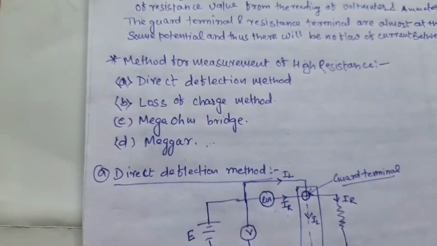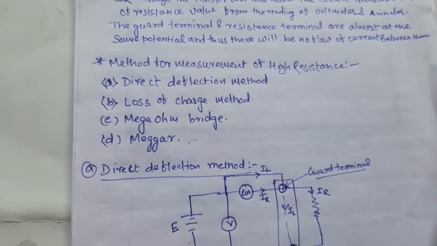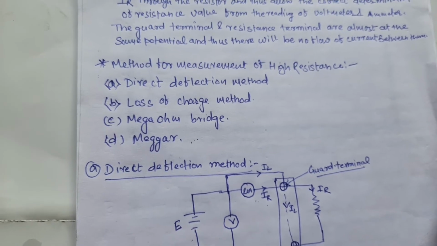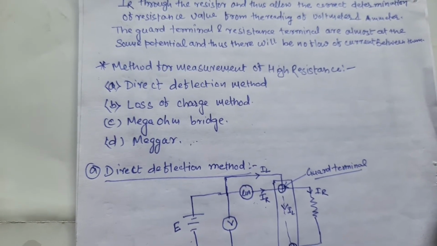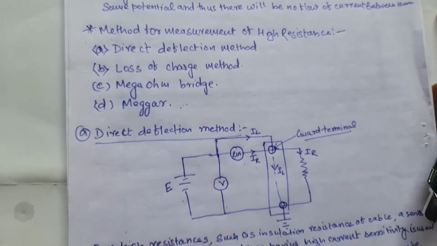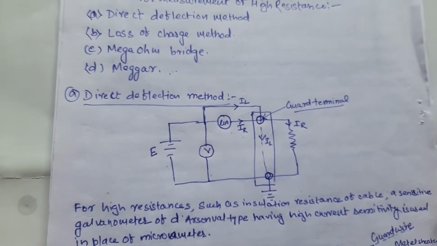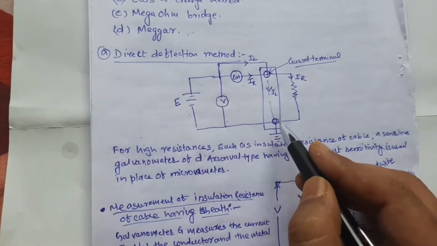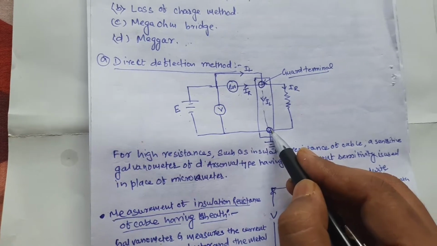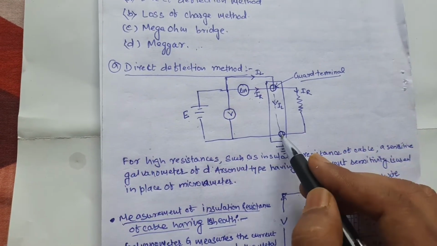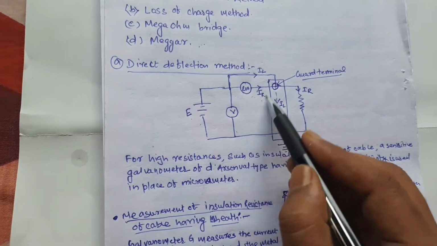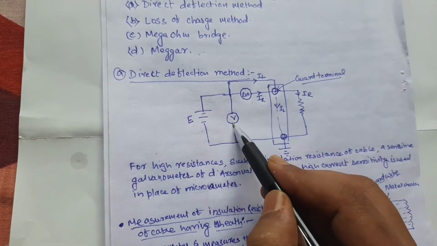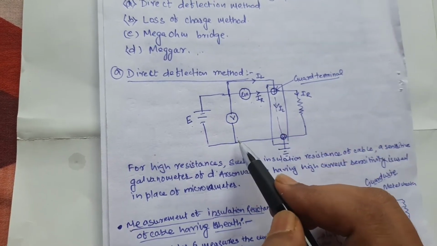Now, methods of measurement of high resistance R. There are four methods. First is the direct deflection method, second is the loss of charge method, third is the megohm bridge, and fourth is the Megger. The first is the direct deflection method. In the direct deflection method, voltage is applied. You use the guard circuit to minimize error due to insulation resistance of the material, and the ammeter reads the current through the resistance and the voltmeter reads the voltage across the circuit.